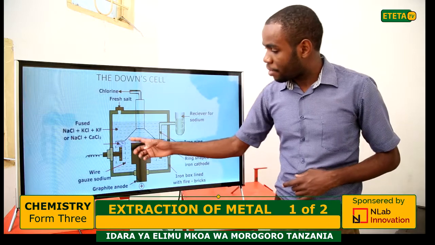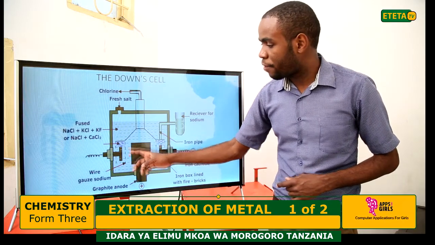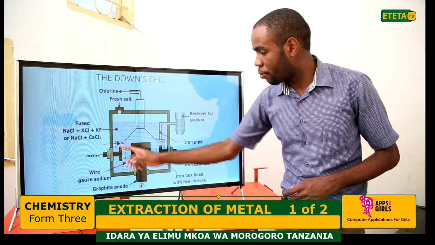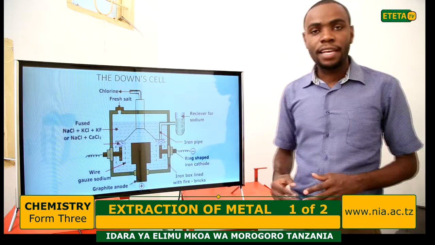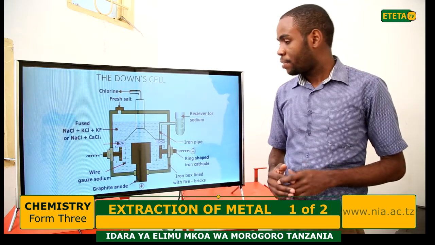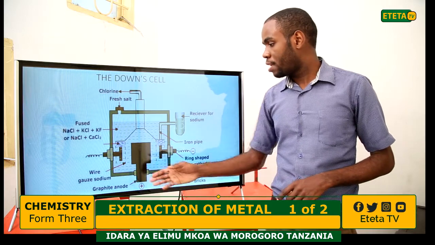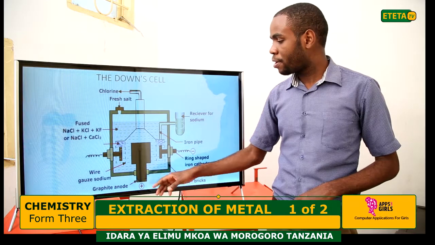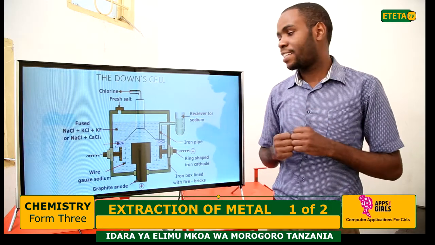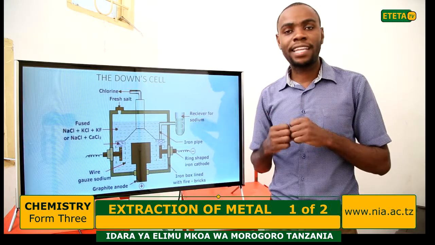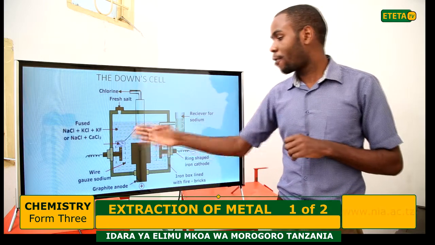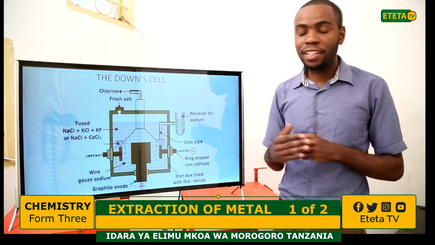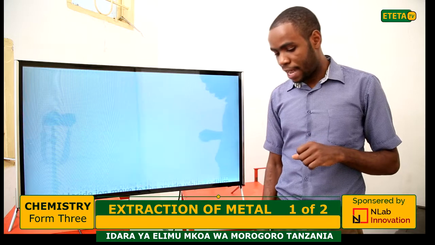I say that there is a wire gauze here, which is called a diaphragm. The function of this one is to prevent the sodium which is produced at the cathode and the chlorine which is formed at the anode from coming into contact and reacting. Because once they come into contact, they will react. So we use the wire gauze in order to prevent them from reacting.